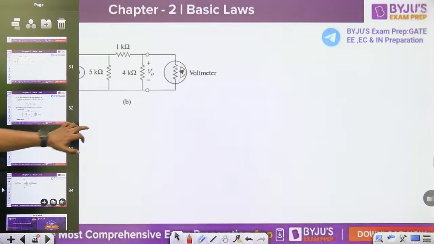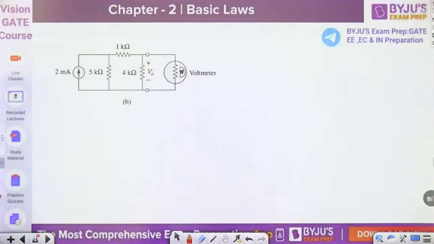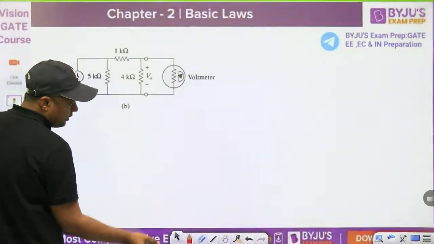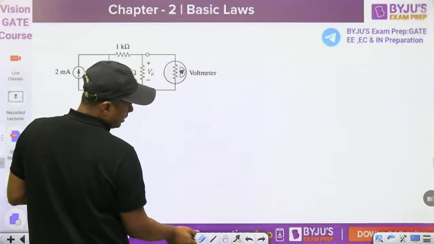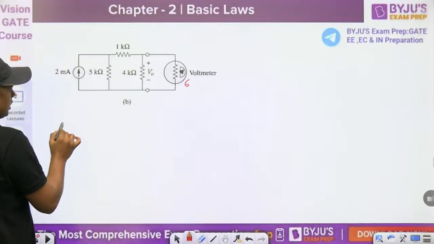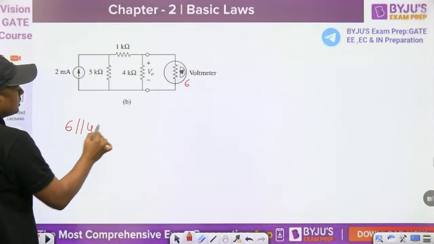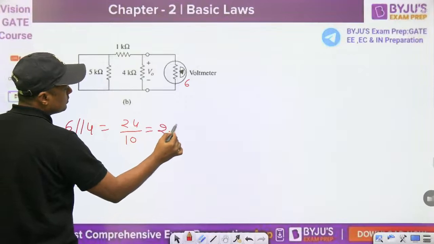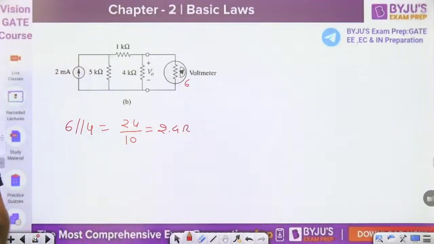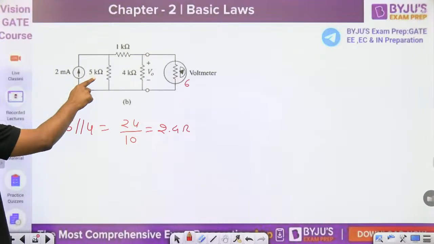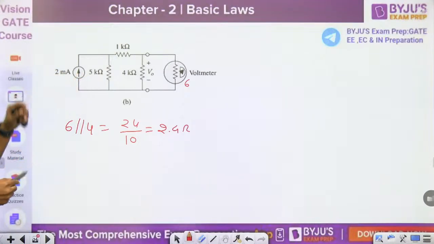Right now, watch this. First of all, when its internal resistance is 6 kilo ohm, we have to find the V0 only. So 6 kilo ohm, 6 parallel with 4. What is the parallel combination? 6 parallel with 4 is 24 divided by 10, that is 2.4. Now this is the 2.4 kilo ohm. You can convert this current source into a voltage source. So 5 kilo ohm multiplied with the 2 milliampere, 5 into 2, 10 volt. Kilo cancels with the milliampere.